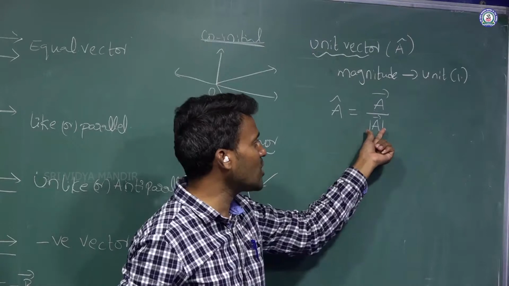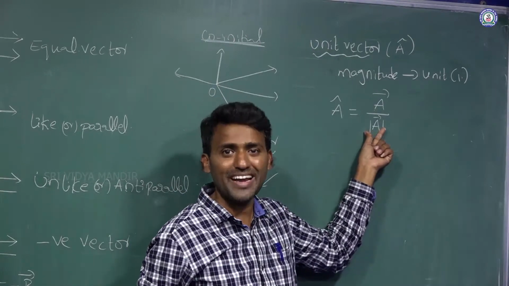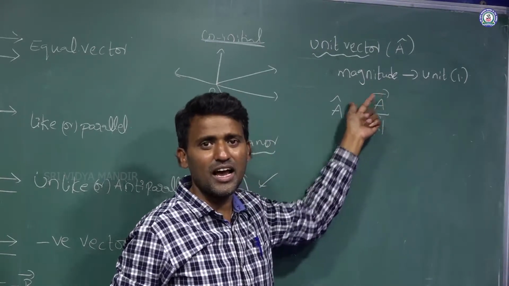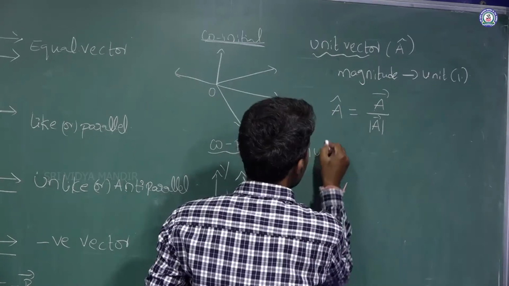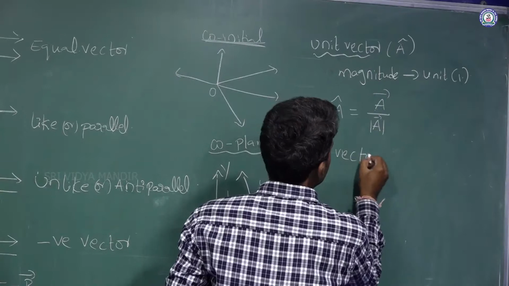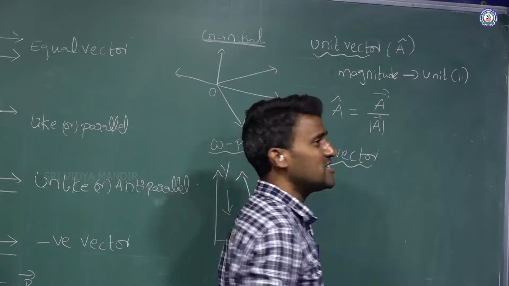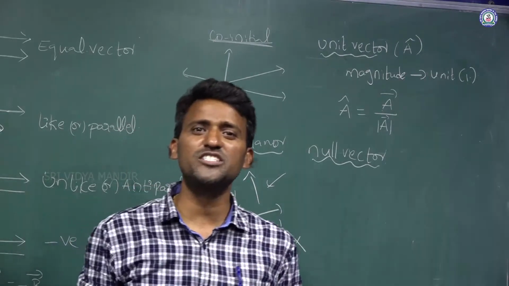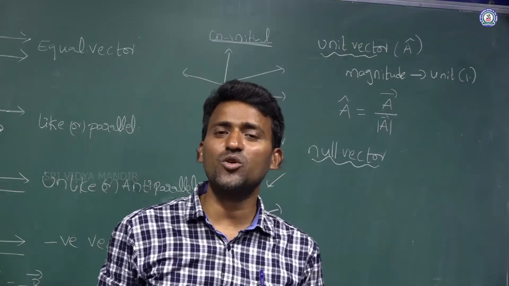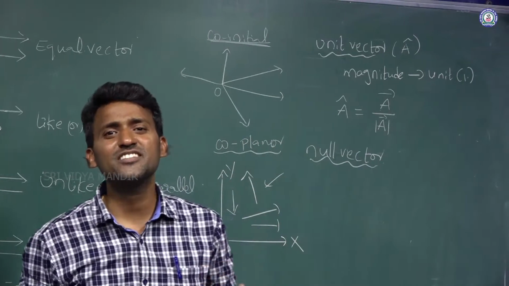The modulus of A vector is nothing but its magnitude, and this is the vector, and this is the unit vector. Next one, null vector. A null vector means a vector whose magnitude is 0. That vector we call the null vector.